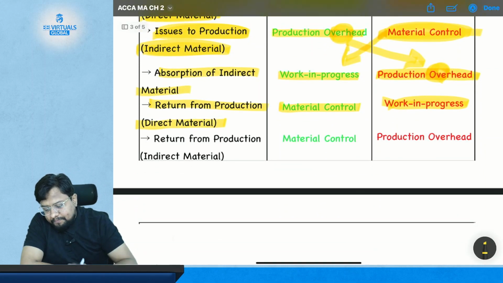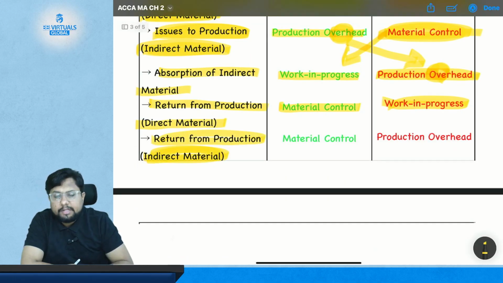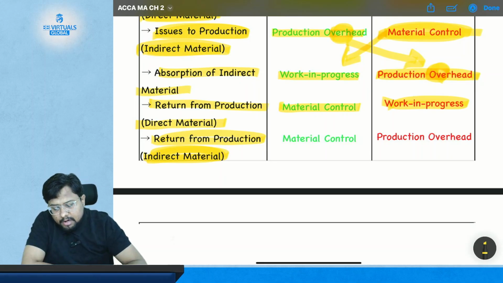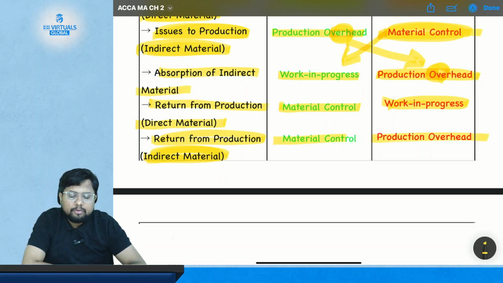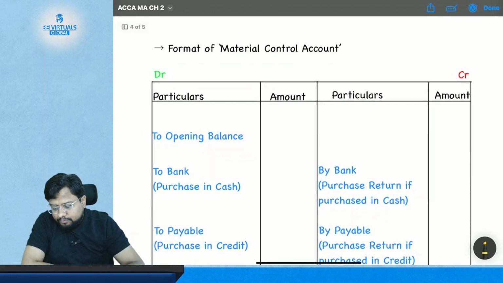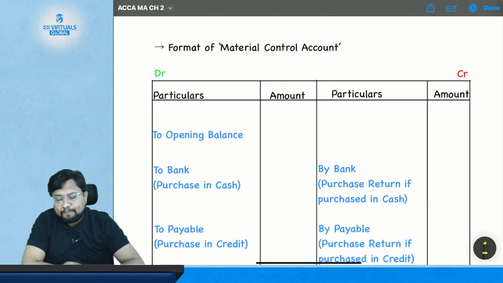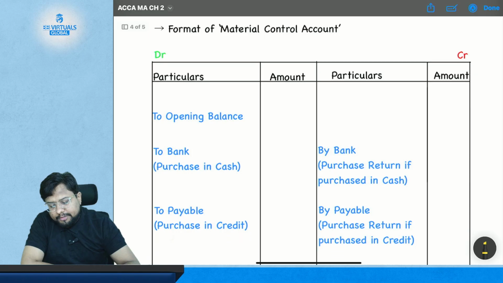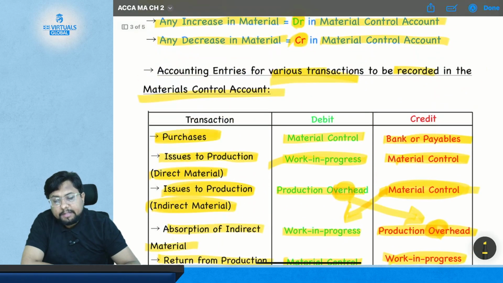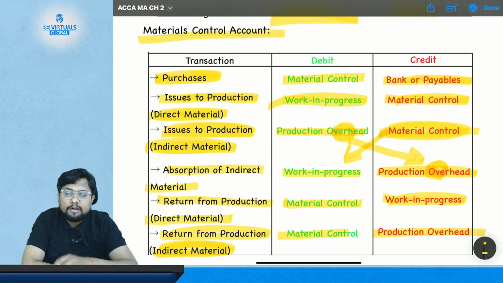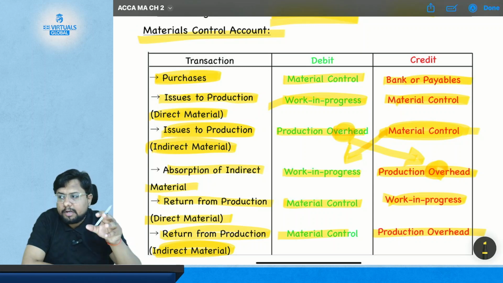Now if you get your indirect material returned from the production, the entry is simple: material control account will get debited to production overhead. Simple. Now the format for the material control account is simple. Whatever entries we have studied just now need to be placed on the material control account.